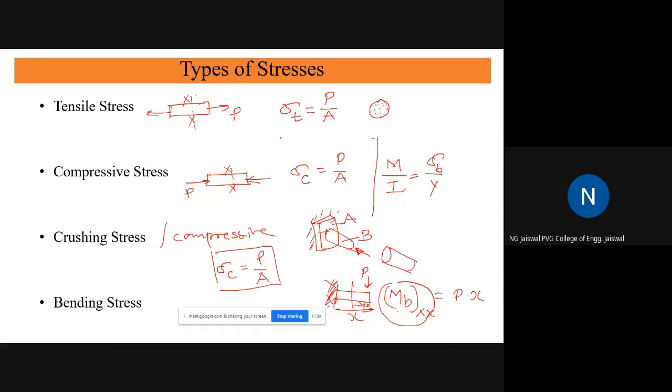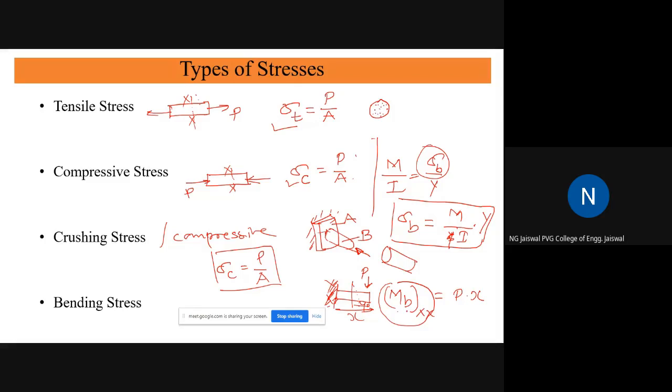So if I want to find out the tensile stress, I will write the equation P by A. If I want to find out sigma C, that is compressive stress, I will write the equation P by A. If I want to find out a bending stress, then I will write the equation: bending stress is equal to M upon I into Y. This is my equation for the bending stress. I hope you understand this.